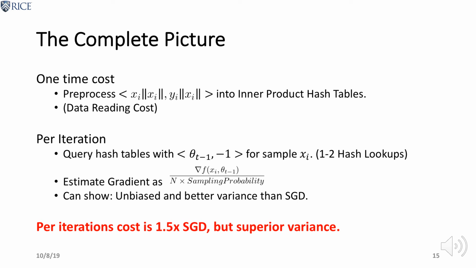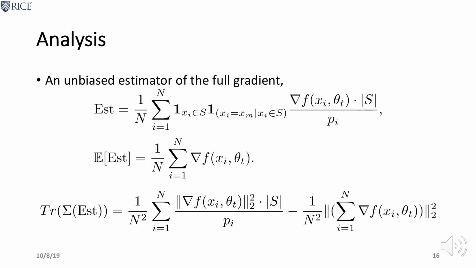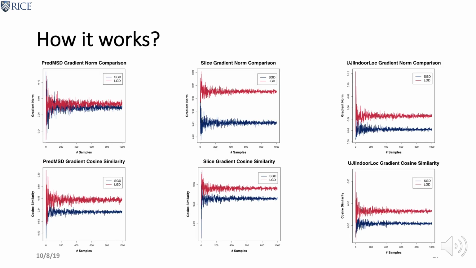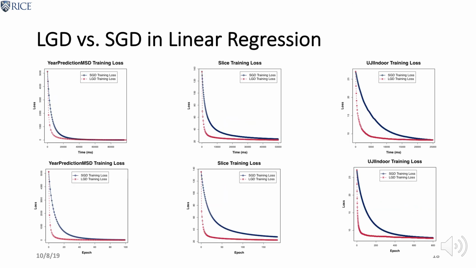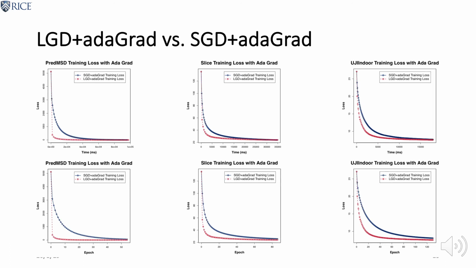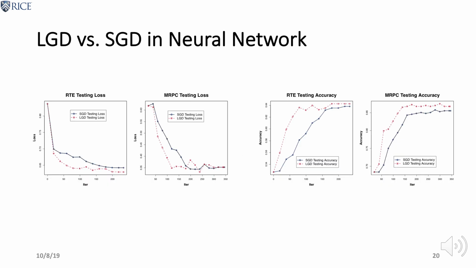Empirically, the per-iteration cost is 1.5 times that of SGD in time, but with much better variance. Again, it's an unbiased estimator of gradient descent, and the trace of the covariance matrix looks like this. Empirically, you can see that LGD, our proposal, did sample examples with larger gradient norm with higher probabilities, and it shows time-wise faster convergence in linear regression tasks with and without AdaGrad, and also in neural network tasks.